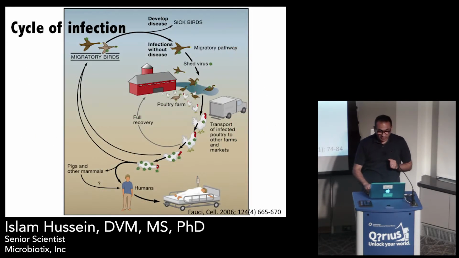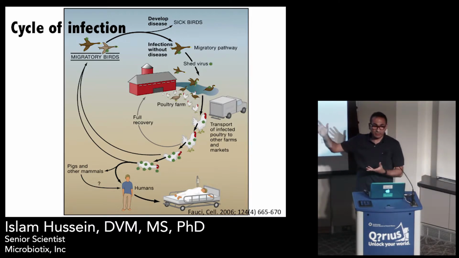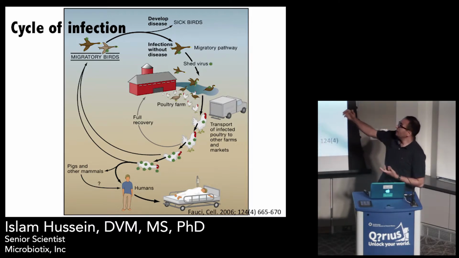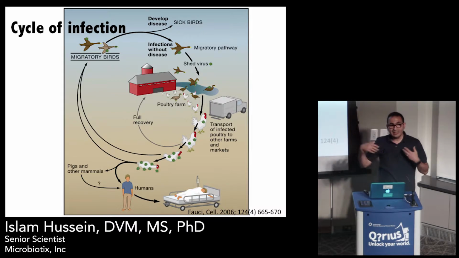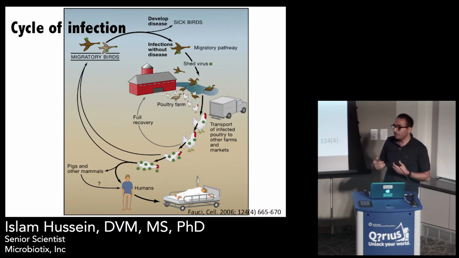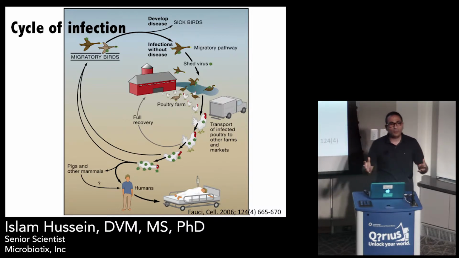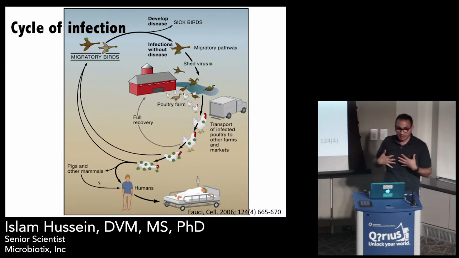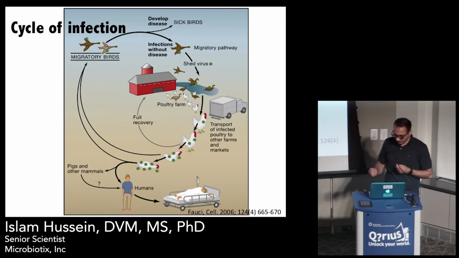The cycle of infection usually starts with migratory birds, which show no symptoms of infection. These are the natural reservoirs. And they shed the virus, and sometimes they mix with the domestic chickens, and they get the infection. Inside the chicken body, the virus may evolve into a highly pathogenic form. And of course, domestic birds are very close to us, and that's how humans usually get the influenza infection.